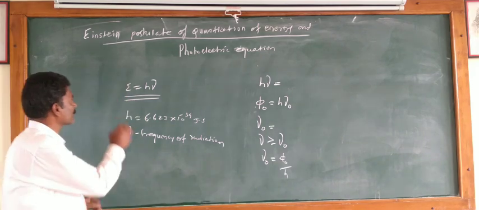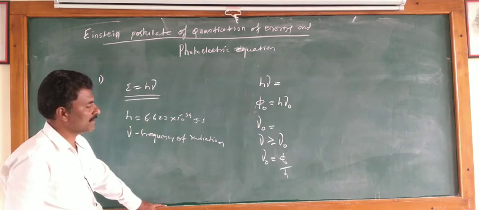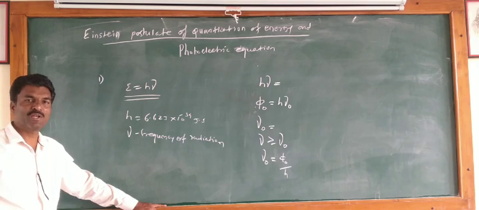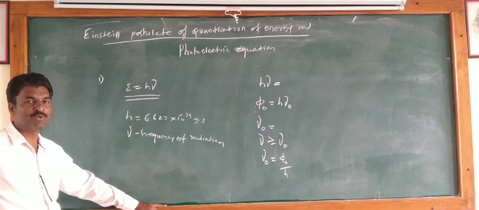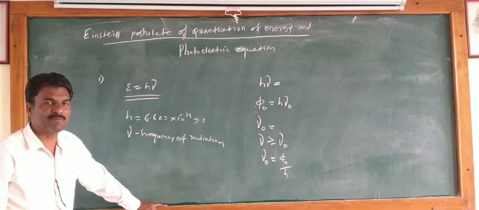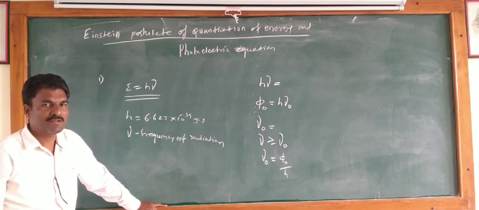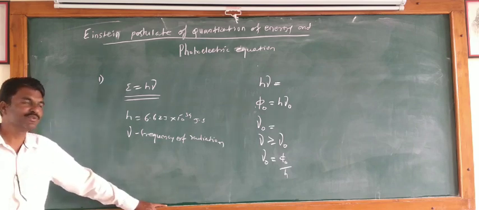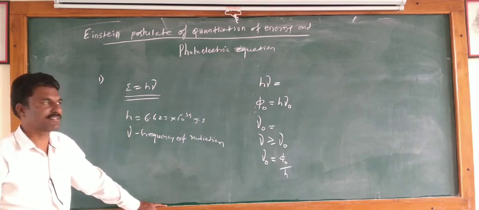Einstein used this to explain the photoelectric effect. For this purpose, Einstein used Max Planck's hypothesis, that light is propagated in the form of small packets called photons or quanta, and each photon or quantum has energy h nu, where h is Planck's constant and nu is the frequency of incident radiation.